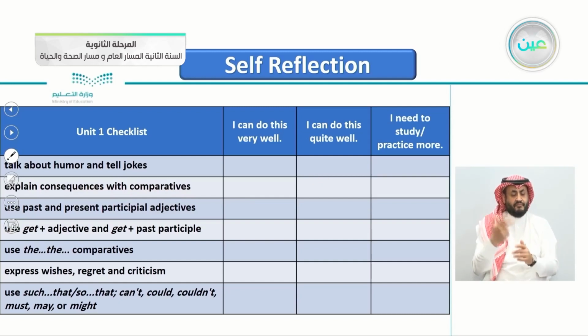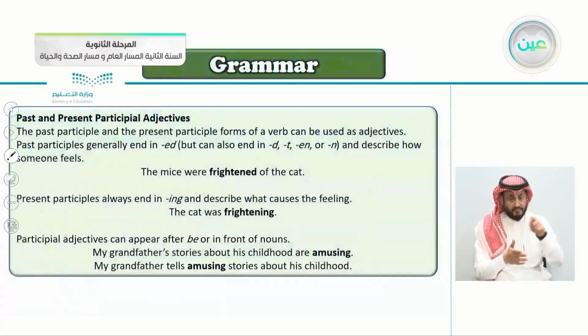Using past and present participles as adjectives. Do you remember this lesson here?